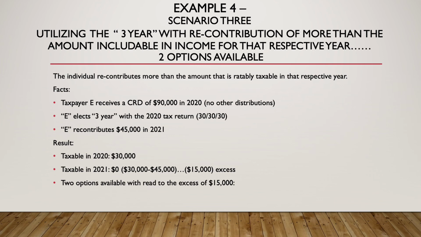So for 2020, $30,000 is taxable. For 2021, $30,000 would have been taxable, except they put in $45,000, so we have a $15,000 excess. Well, what do we do with this excess? With regard to this, there are two options available.